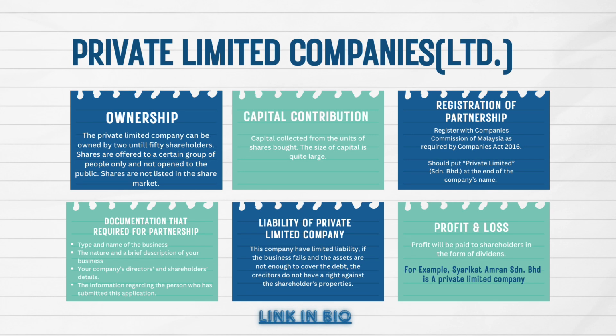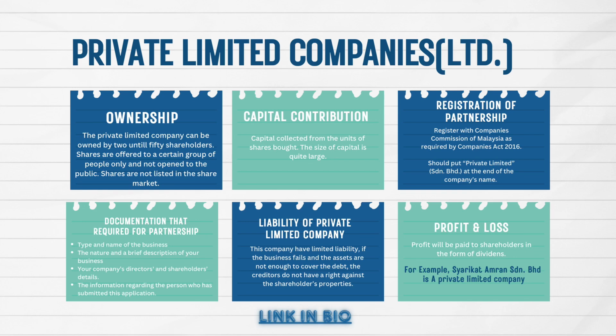Next, we have registration of private limited company. Register with the Companies Commission of Malaysia as required by the Companies Act 2016. We should put Sdn Bhd at the end of the company name. Now let's talk about the documentation required. First, we need the type and name of the business. Next, the nature and a brief description of your business. Then, your company needs director and shareholder details. Lastly, the information regarding the person who has submitted the application.